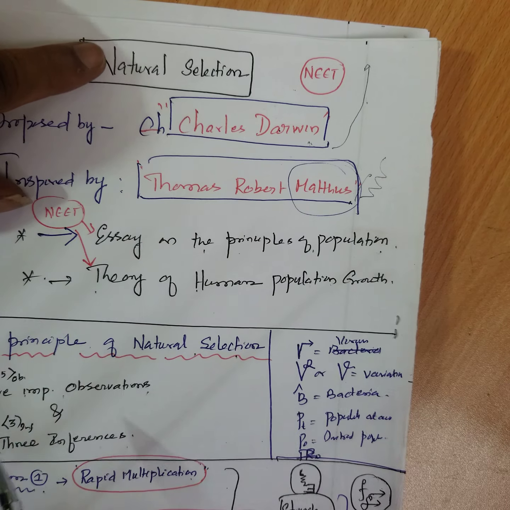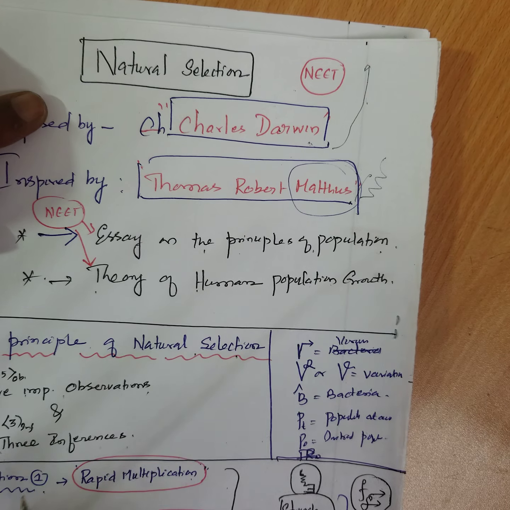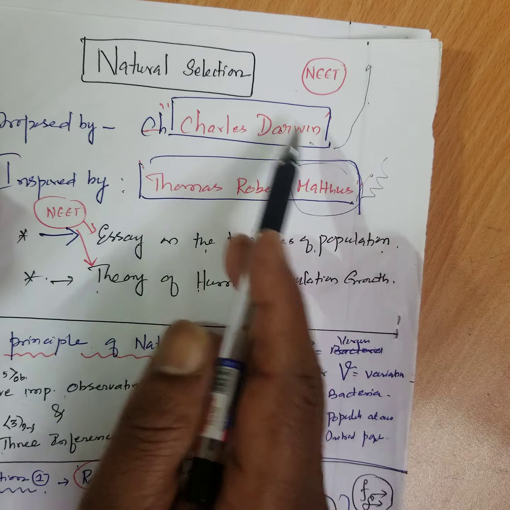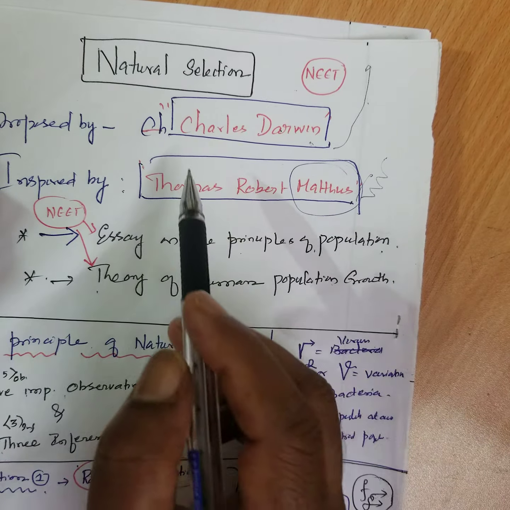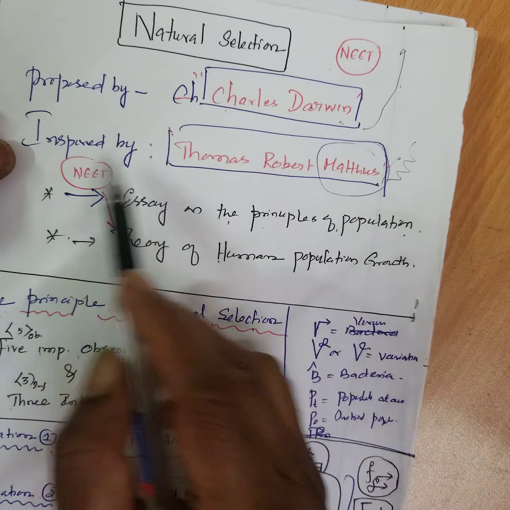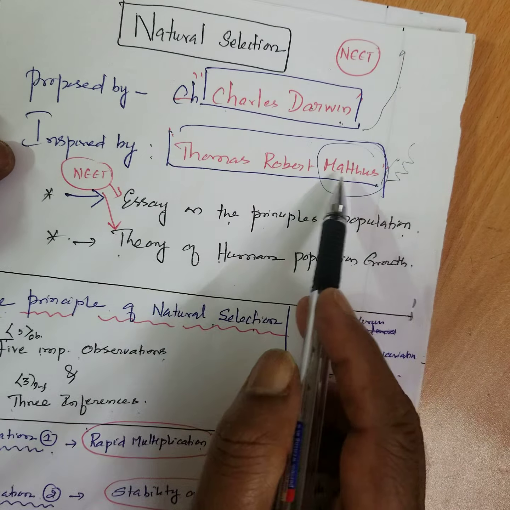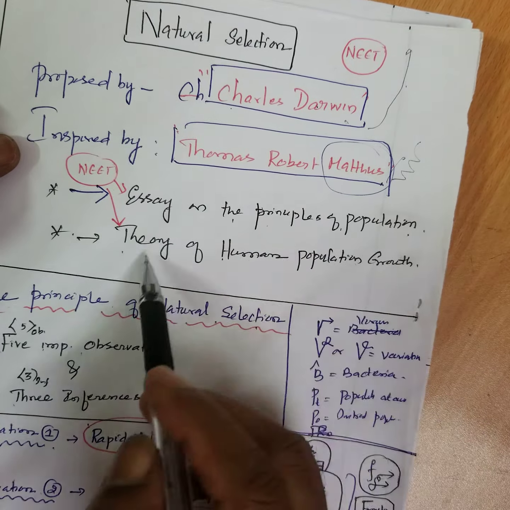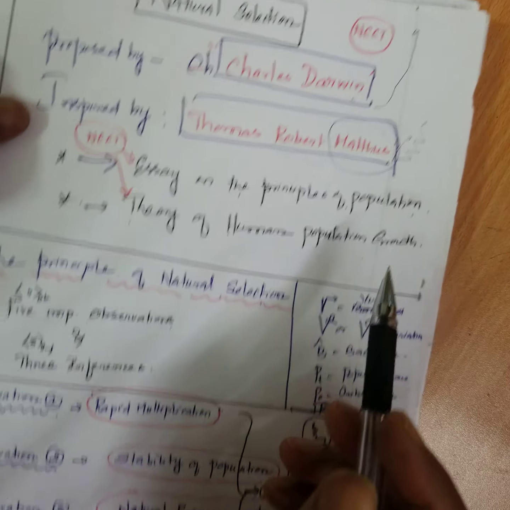This is the second class of natural selection. Last class, what did I do? Natural selection. Charles Darwin proposed natural selection. He was inspired by what? These two essays written by Thomas Robert Malthus, Essay on the Principle of Population and Theory of Human Population and Growth.